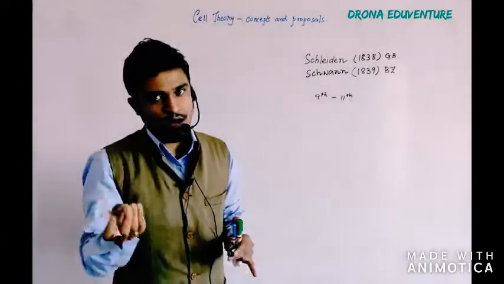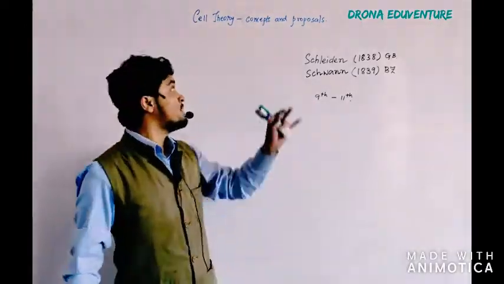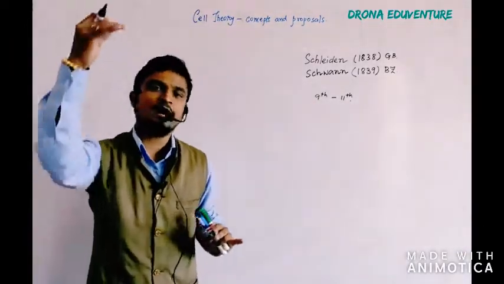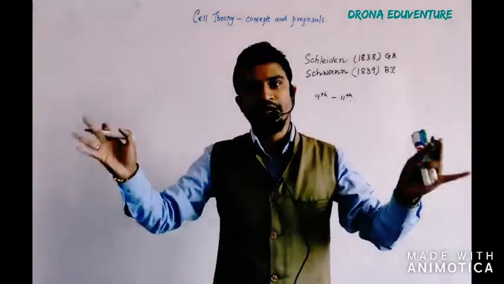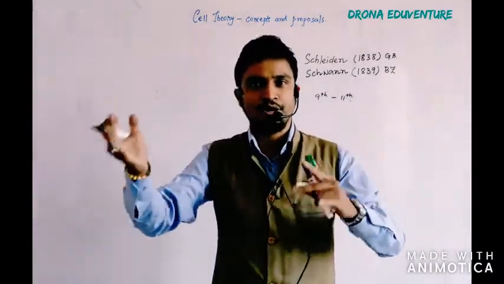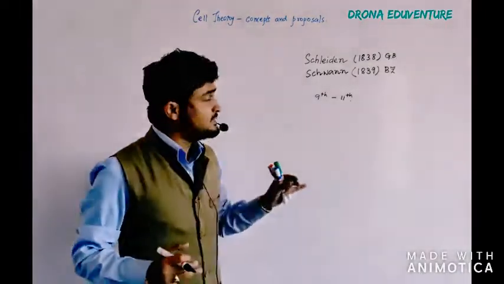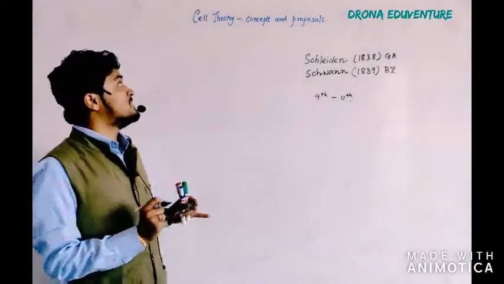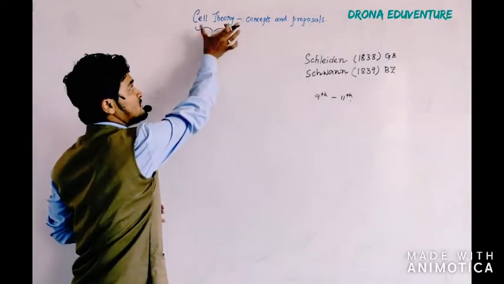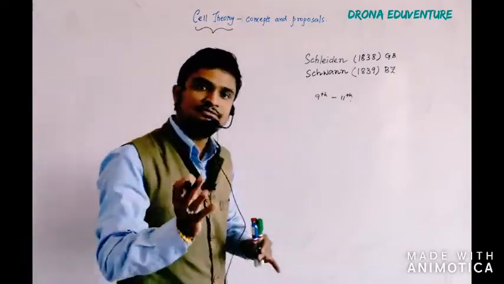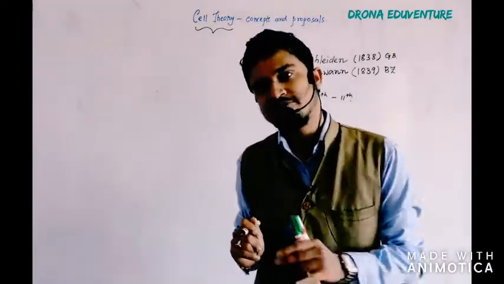If you ask a class 9 student what is cell theory, they will start speaking: okay sir, all organisms are made up of cells and cell products, cell is the basic structural unit of life, and so on and so forth. But that is not exactly what the cell theory means. First we have to understand why that proposal was given. What is the origin of cell theory?